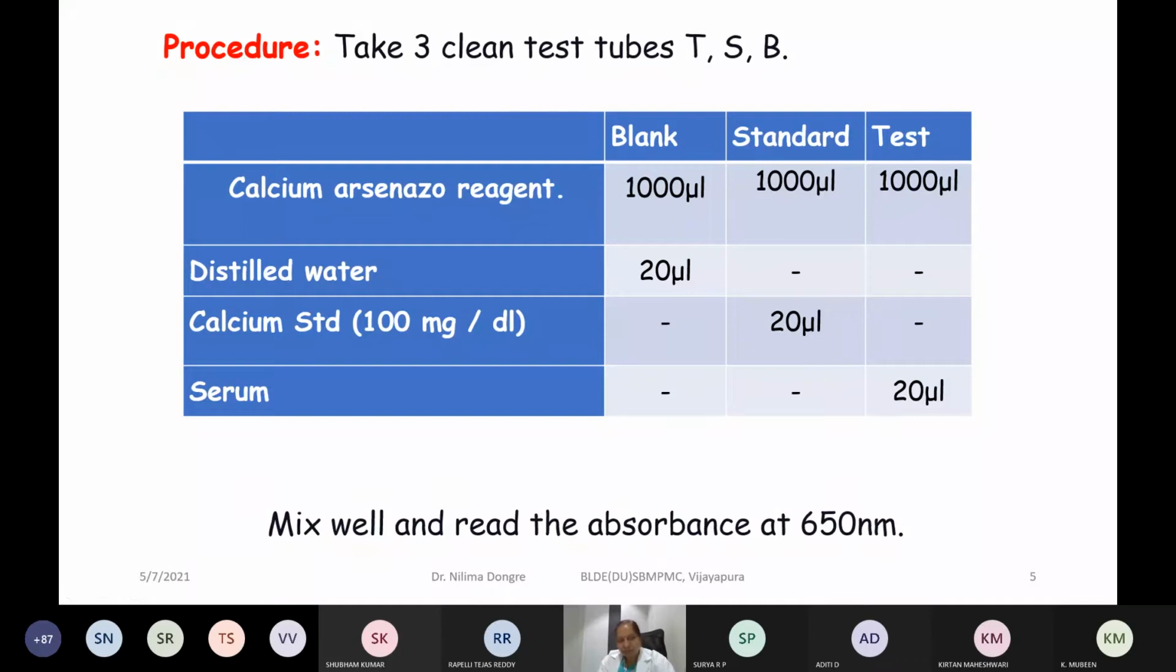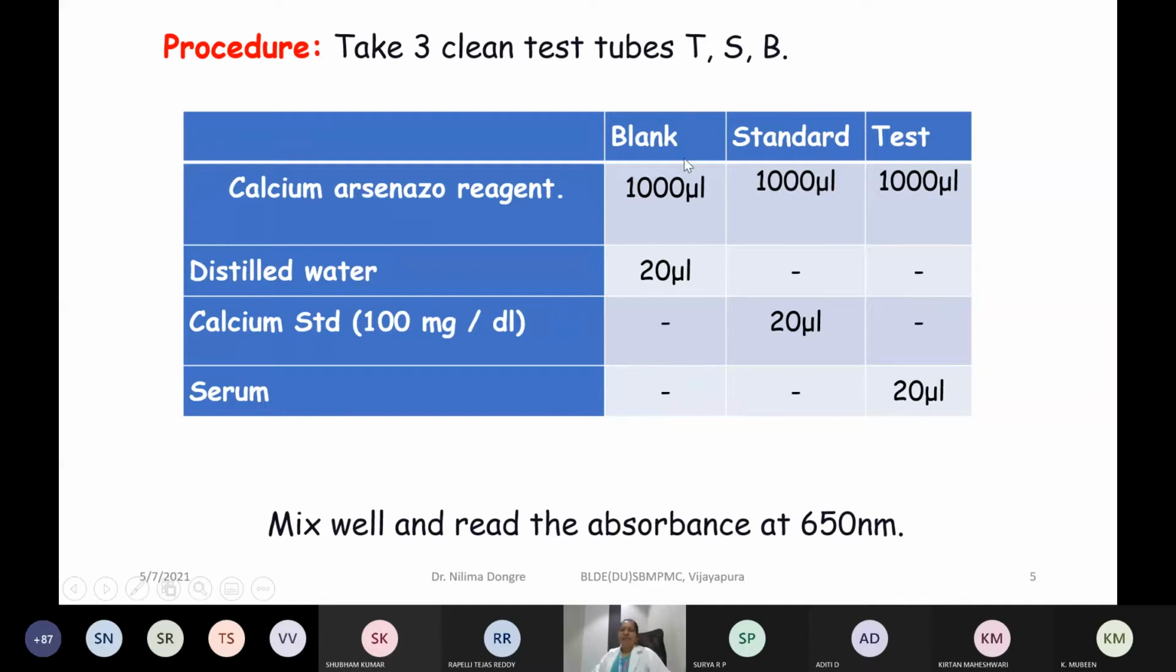So we use the calcium standard, that is the standard solution whose concentration is known, and you have to take it in the tube labeled as standard. And the third is the serum sample, that is your test sample, may it be the patient's serum sample in which you are trying to calculate the amount of calcium. Are you getting?